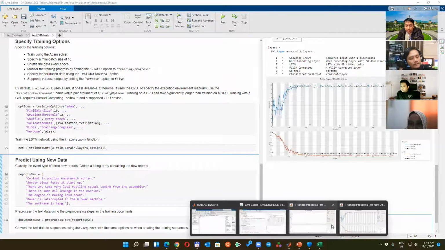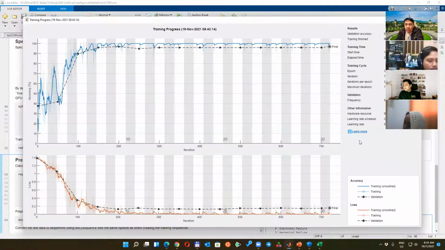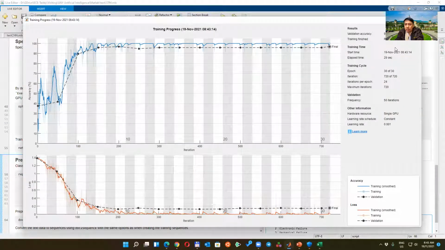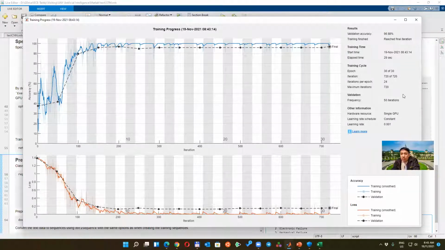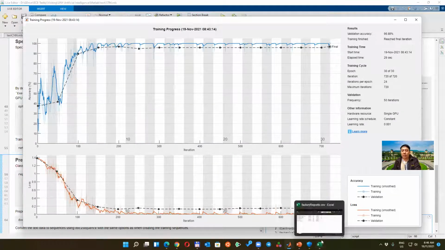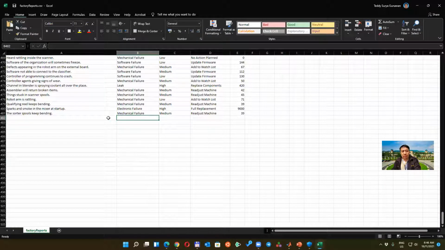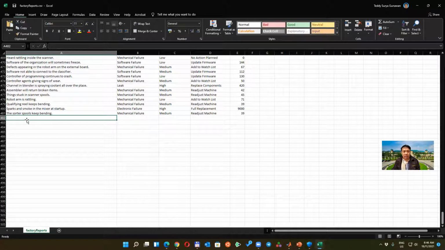Where is the performance? Yes, 96.88%. So the software is hang belongs to that 3% wrong. What we can do is put in more data, of course vetted by the supervisor or the one who knows how to classify that software is hang should be software failure.